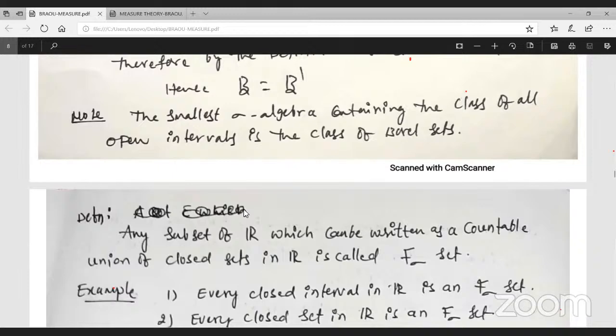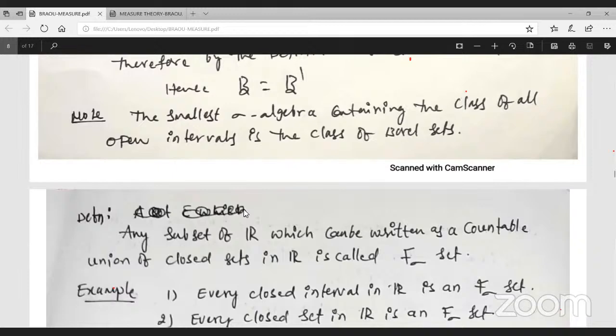Just simply remember this: an F sigma set is a countable union of closed sets, and a G delta set is a countable intersection of open sets.